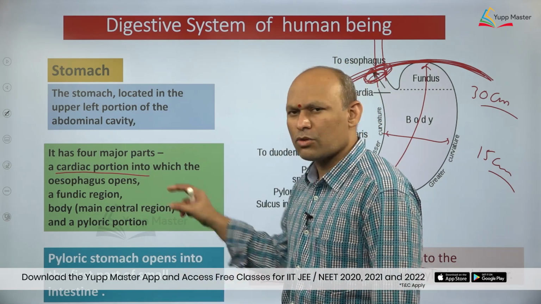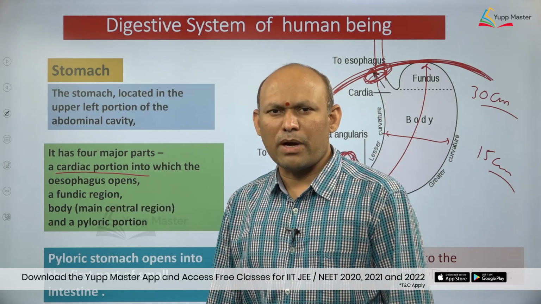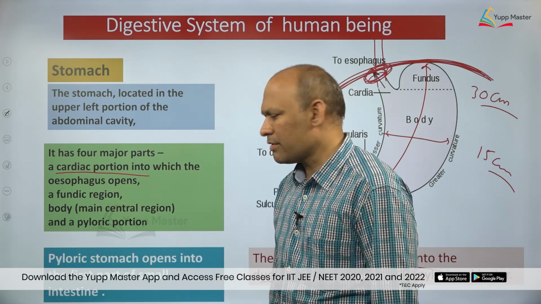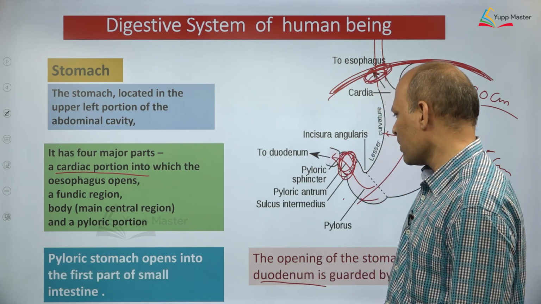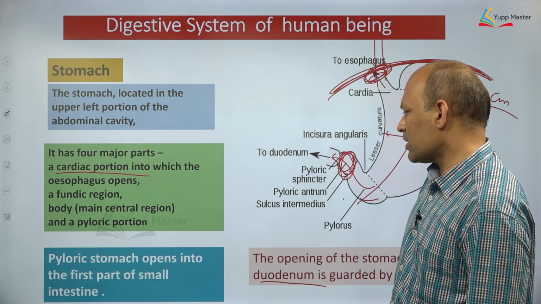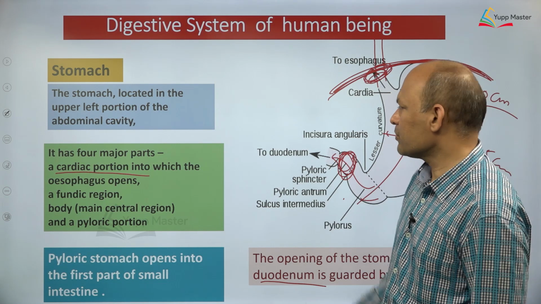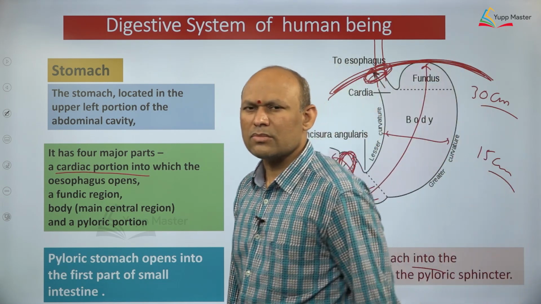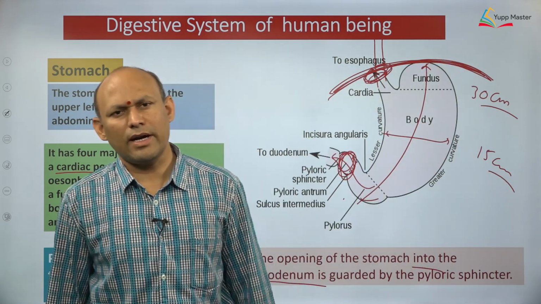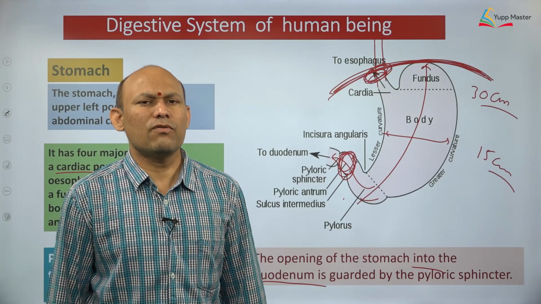Pyloric stomach opens into the duodenum by means of the pylorus, which is guarded by the pyloric sphincter. We have studied that, most important. So all these things you need to understand, it's very, very important, dear students. What is the function of the stomach? The stomach stores food, and it also helps in digestion of food material.